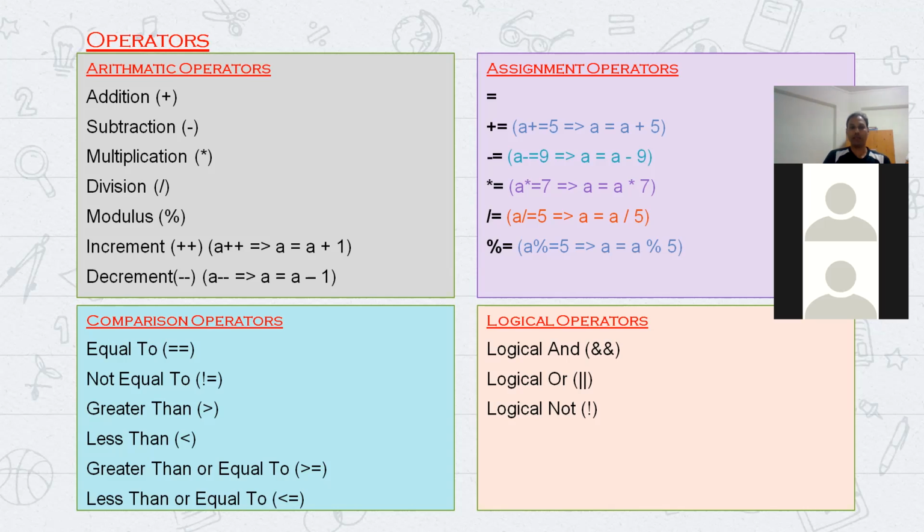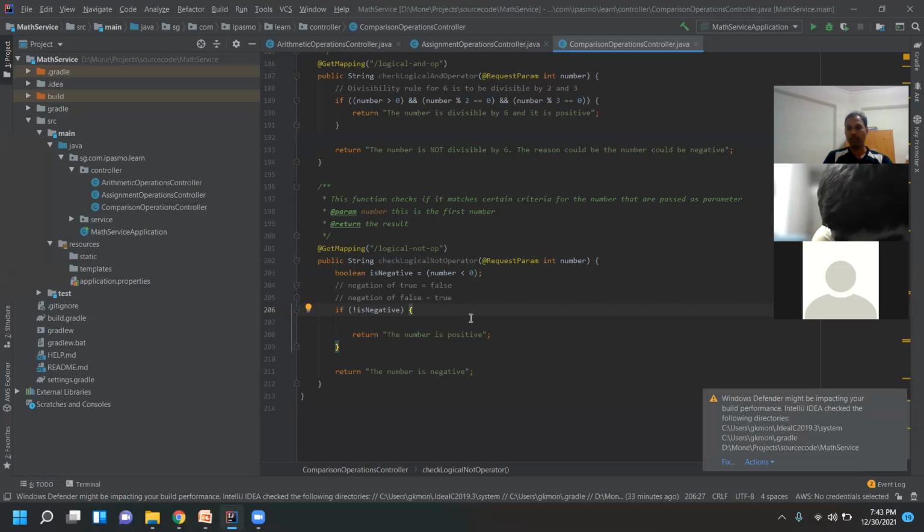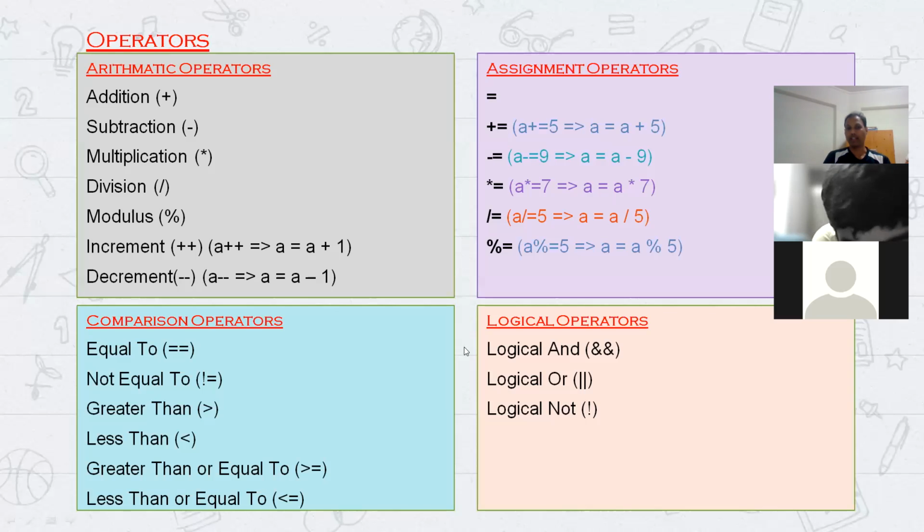So we are comparing two variables, and when comparing you have to use these comparison operators, like equal to or not equal to. Not equal to, you just saw here, whatever I wrote, input not equal to null, means it is not empty. So you can use this not equal to.